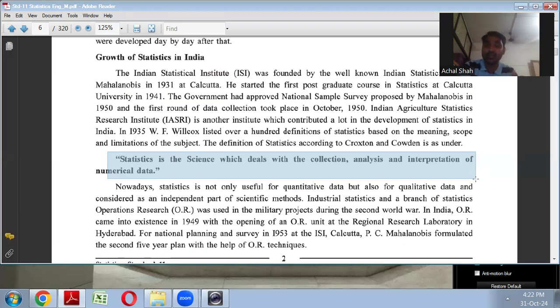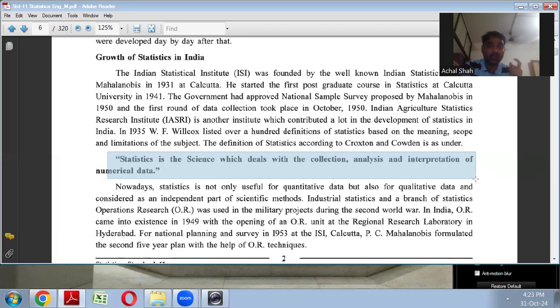So that is the criteria. That is statistics. How were you able to grade that student? It was after analysis. There was some criteria, some parameter which you put. So that is statistics. So in statistics, you collect the data, you analyze the data, and then you interpret the numerical data. Yes, it has some logic, right?